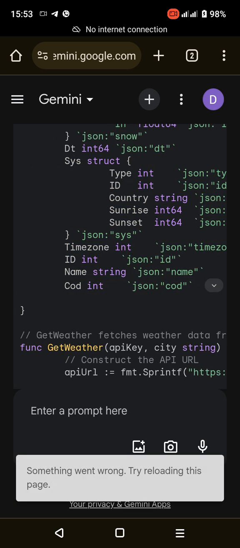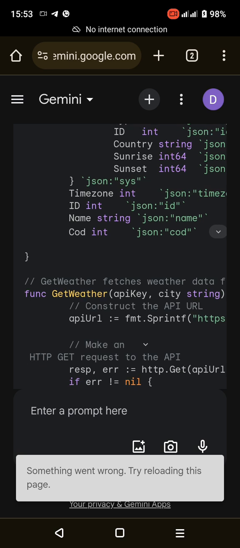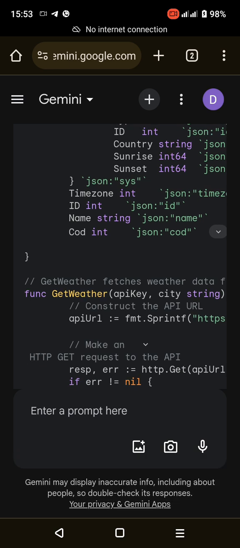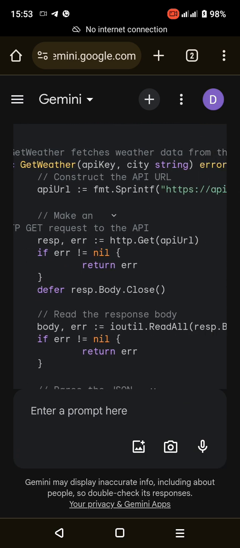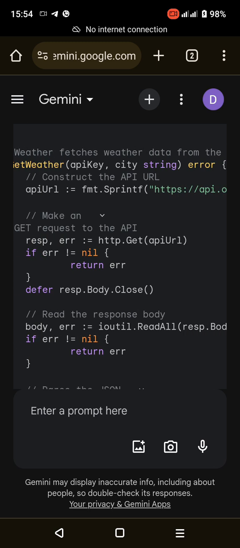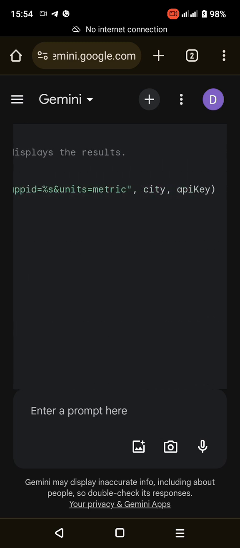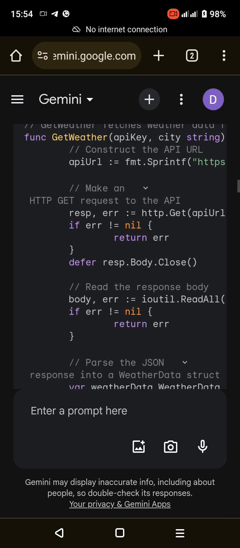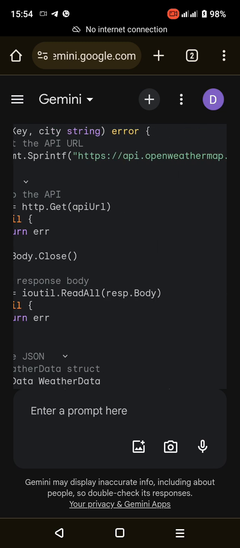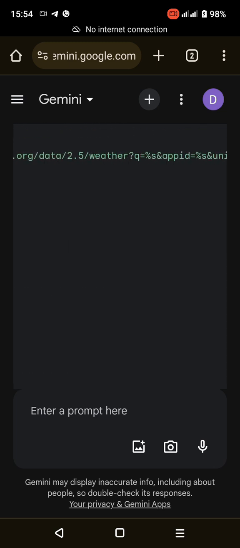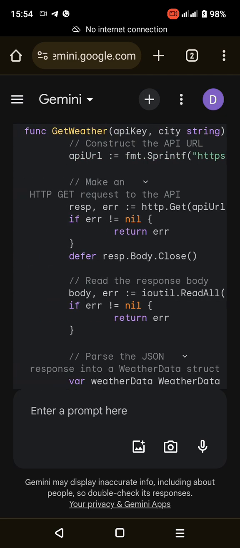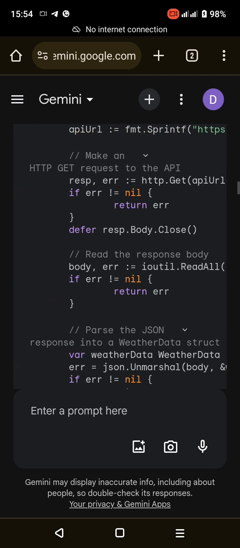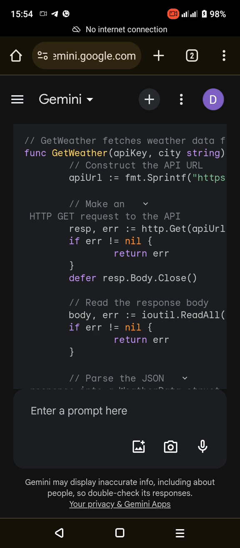Get weather function. Func getWeather(apiKey, city string) error defines a function named getWeather that takes an API key and city name as input and returns an error if something goes wrong. apiURL equals fmt.Sprintf, with a link to api.openweathermap.org, city, and apiKey, constructs the API URL using the provided city name and API key, specifying metric units for temperature.